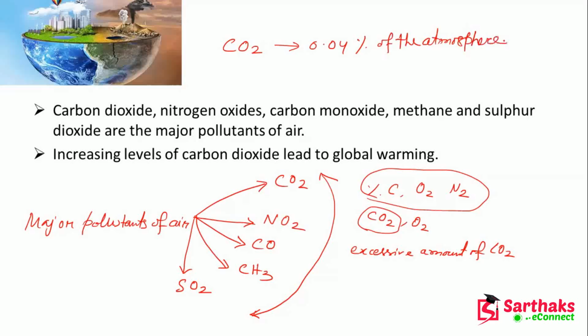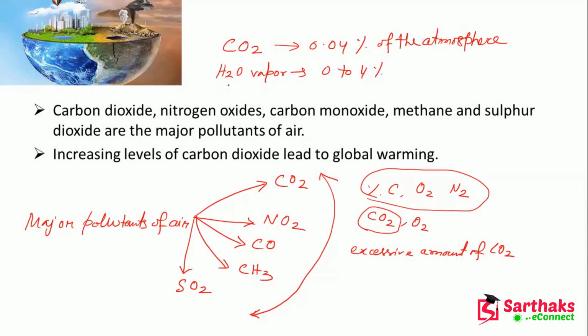And water vapor, that is H2O in vapor condition, can vary from 0 to 4%. And you know that if the carbon dioxide increases, at that time there will be a lot of problems.